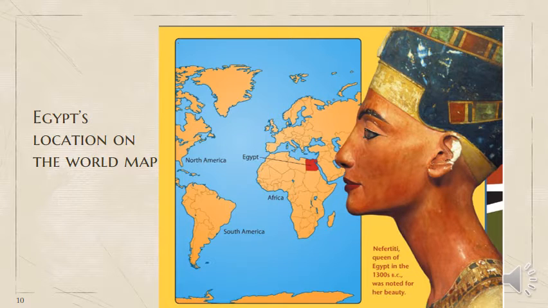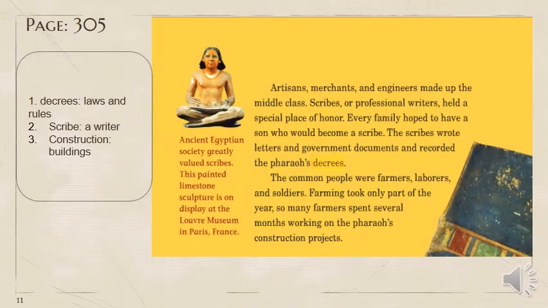Now this is the map of Egypt. This is Egypt at the top right corner of Africa. And this is a photo of the very famous bust of Queen Nefertiti, who was the queen of Egypt in the 1300 BC, and she's very famous for her beauty.